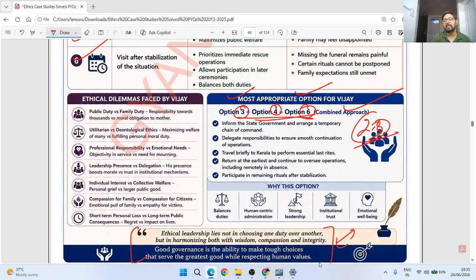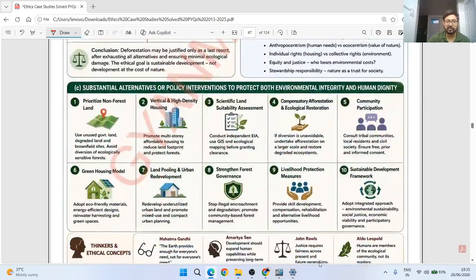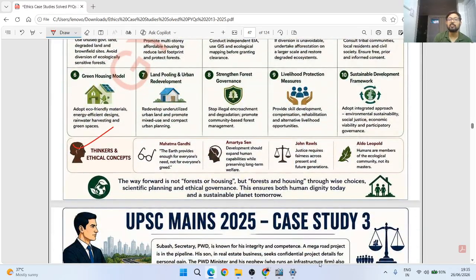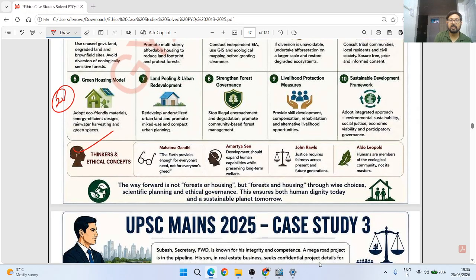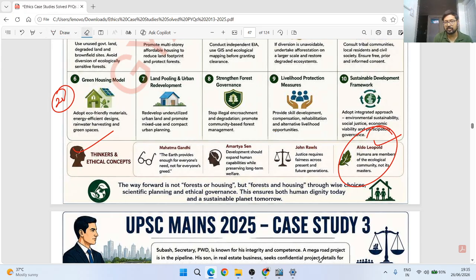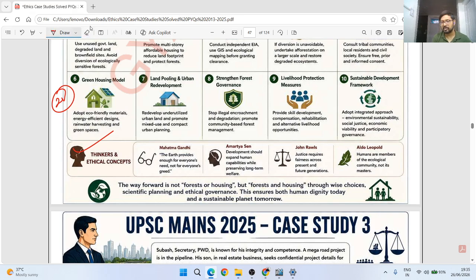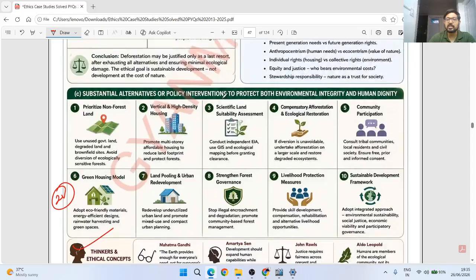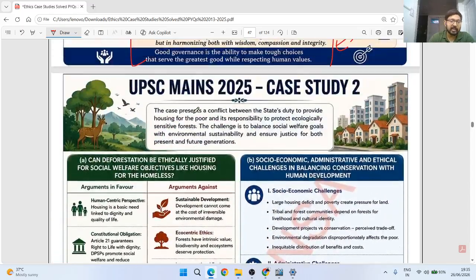Most of the students, they won't write any ethical principle. I have also tried to give you at certain places an ethical principle. At certain places, I have tried to give ethical thinkers. Some thinkers and उनके thought process, what thought they have given, right? For example, thinkers and ethical concept, like in the second case study, given Mahatma Gandhi, Amartya Sen, John Rawls, and some Aldo Leopold, ठीक है, इनके बारे में. तो I have given their thoughts in this as well, ठीक है. This case study ऐसा नहीं है कि direct ChatGPT से बनी है. This has been researched extensively, right. And ethical principles either given, right, or ethical thinkers I have given.